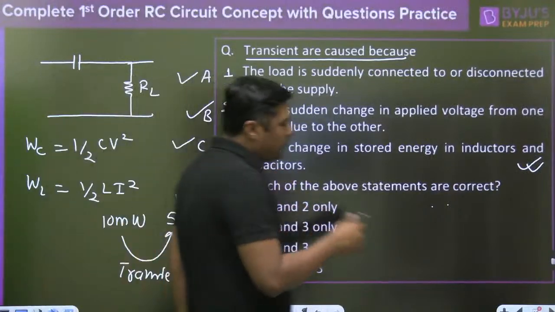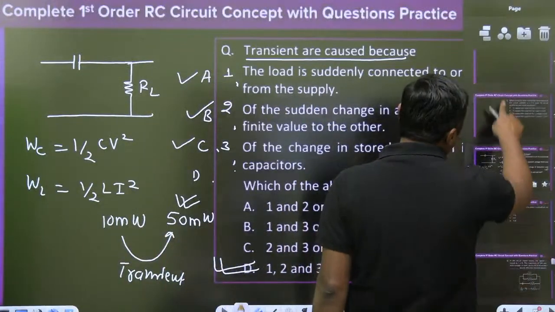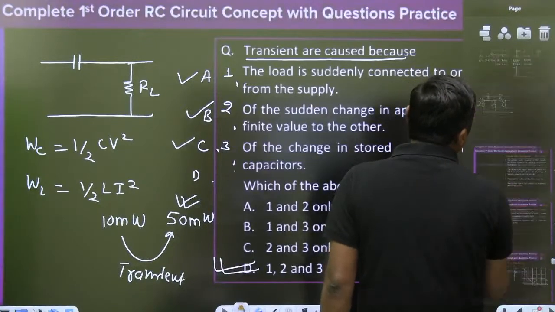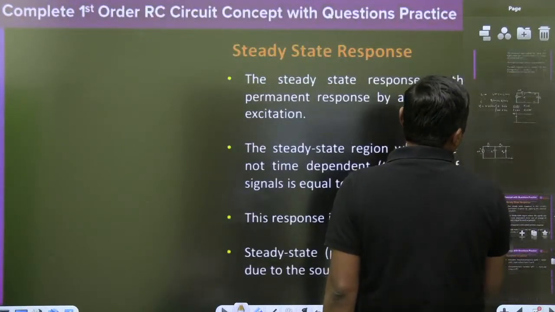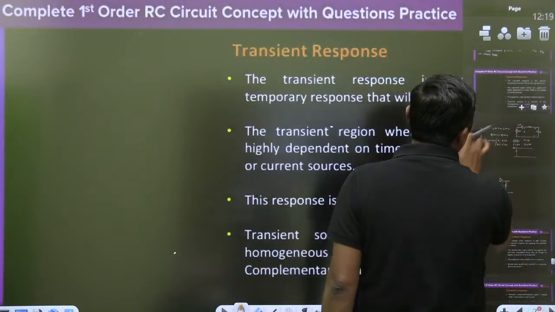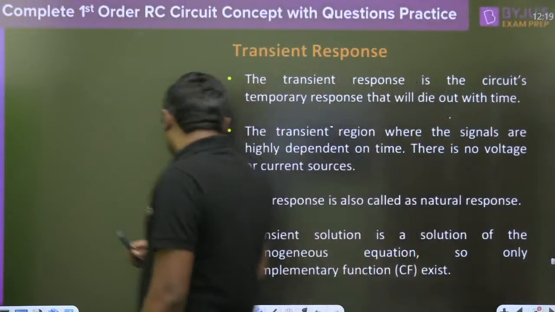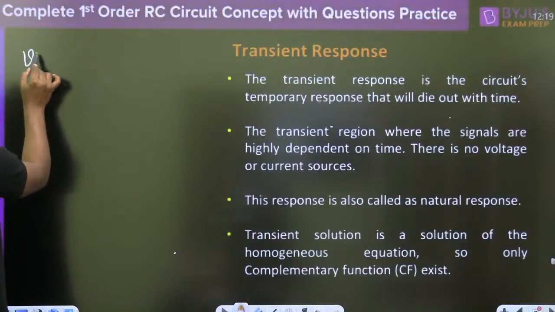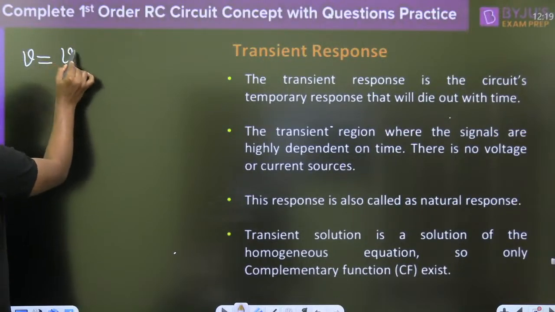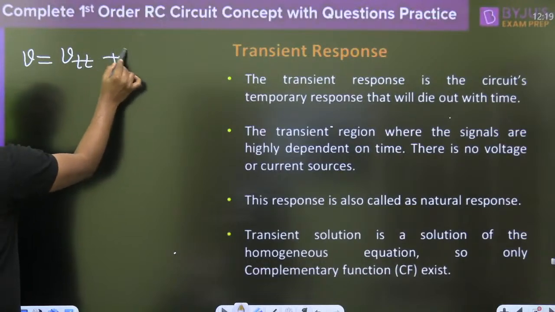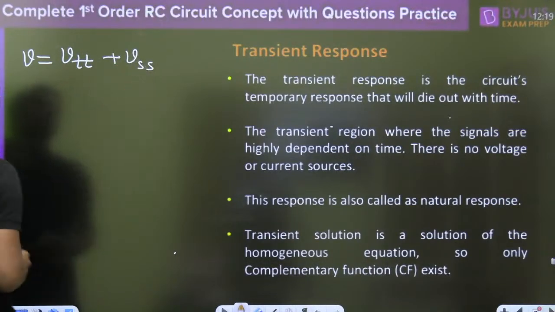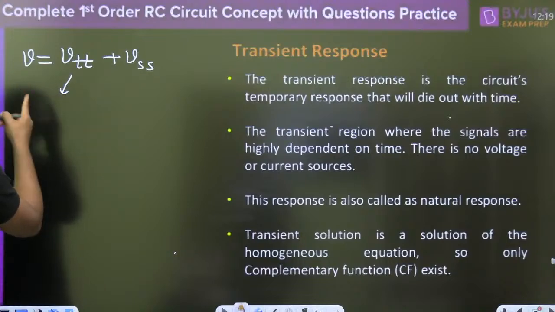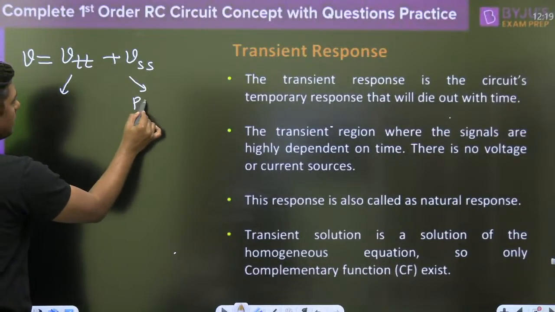That question is very, very important. We are going to discuss this type of conceptual question. So transient, always remember, in a particular circuit we always have two solutions. First is called transient, second is called steady state. Transient is the temporary part, steady state is the permanent part.